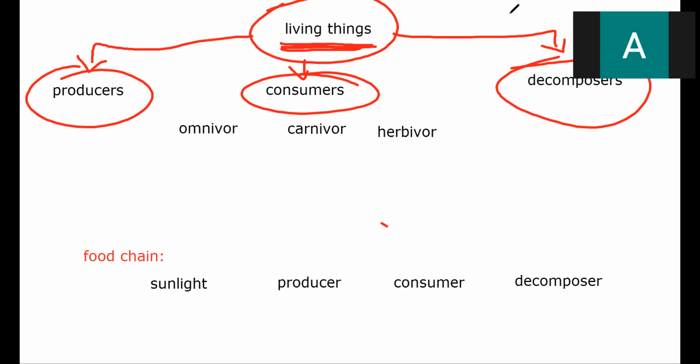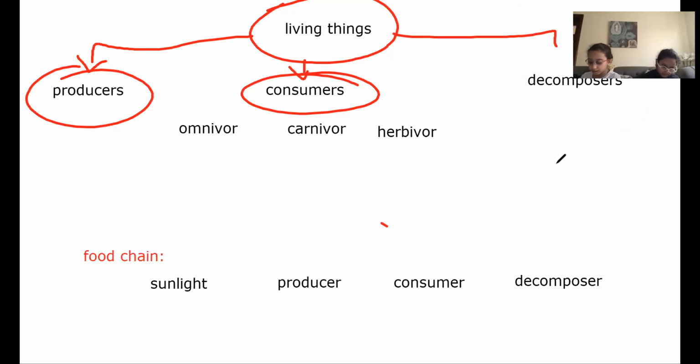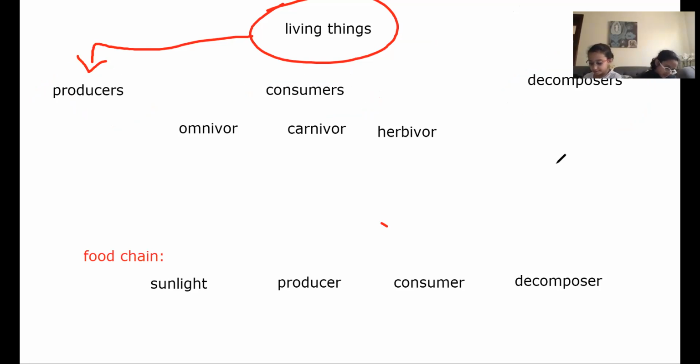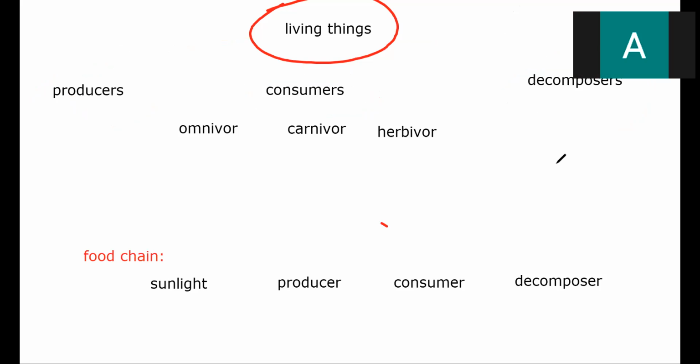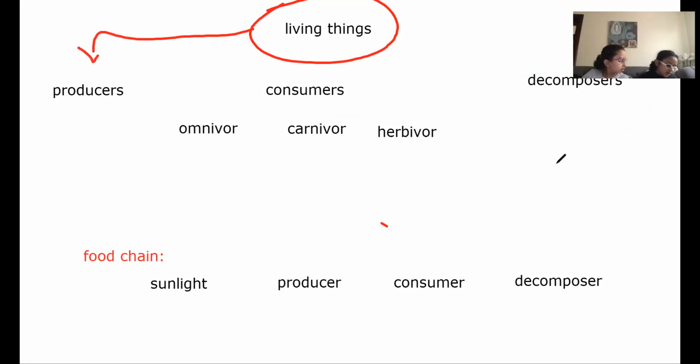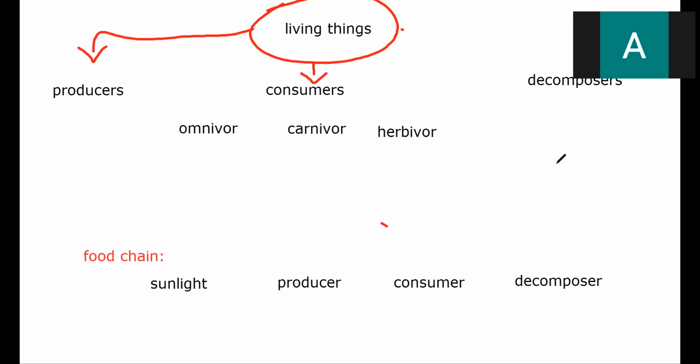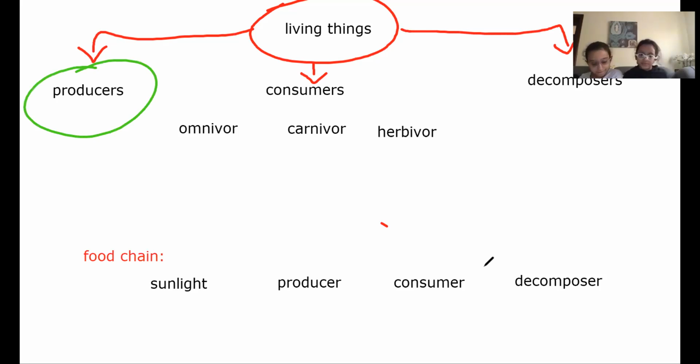What are producers? Number 1, what are producers? Who are producers? Rima and Maria, can you find it in your book? Okay, Maria, tell me. It's a living thing that makes its own food. Yes. Living things that make what? Their own food. Excellent.